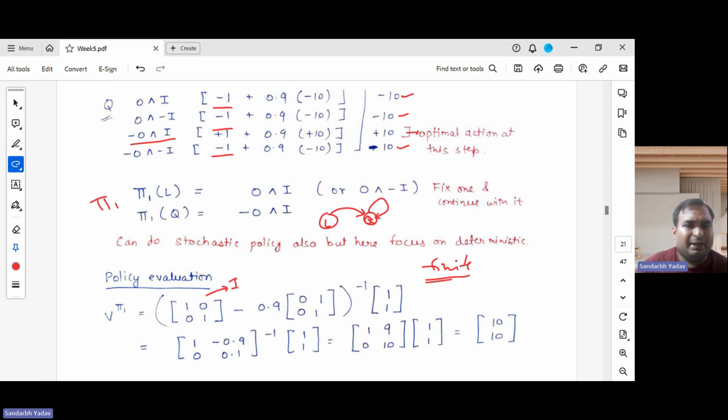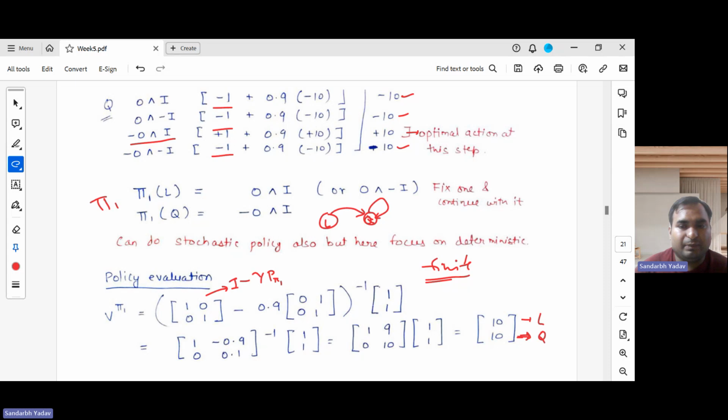And we simply have to calculate the inverse of this quantity. This is I minus gamma times that transition matrix P corresponding to pi 1. And again, the rewards. We also know that any transition which lands in the quiet state has a reward of +1. So this is our reward vector. Now we calculate this, so this comes out to 1 minus 0.9, which is 0.1, and we have to take the inverse of it. So the inverse comes to 10, and we multiply it by the reward vector. So now our value function becomes this. This corresponds to laughter state, and this corresponds to quiet state.